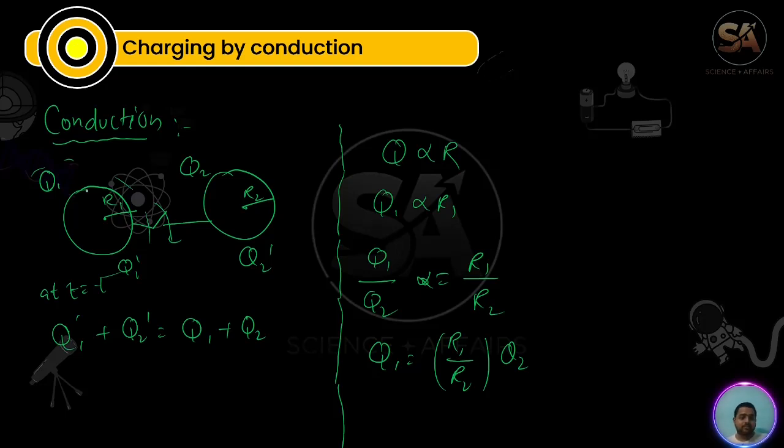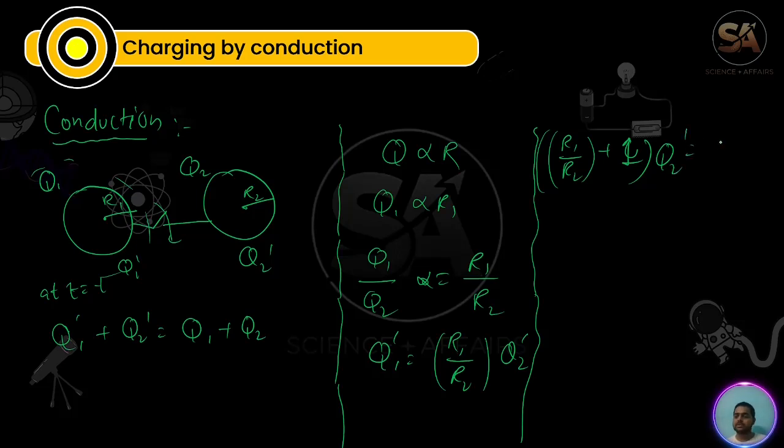Now after touching, q1 dash will be equal to r1 by r2 into q2 dash. So in place of q1 we place this thing, right here: q1 dash equals r1 by r2 plus 1 into q2 dash, equal to q1 plus q2. Okay.